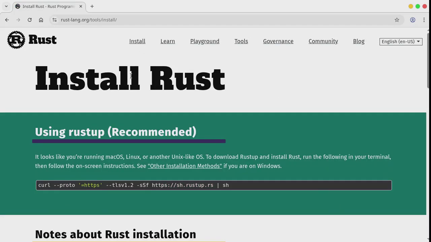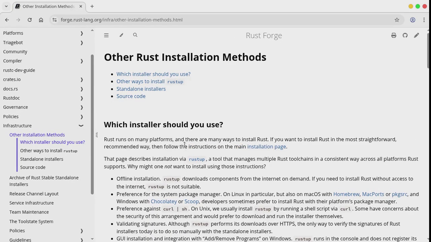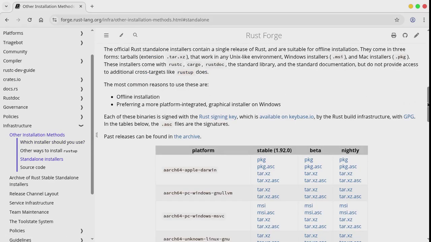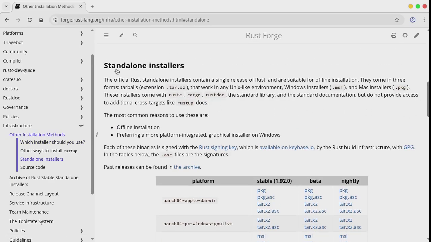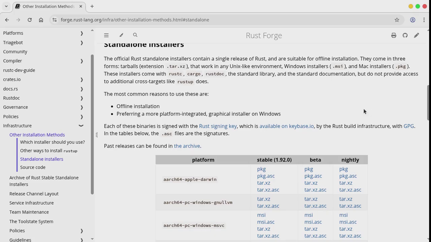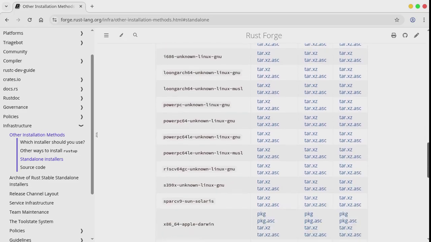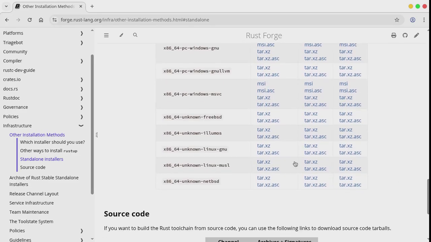Next, in the Install Rust web page, click See Other Installation Methods. In the Other Installation Methods web page, click Standalone Installer. Scroll down. Find and download the tar, which is suitable for Linux system.